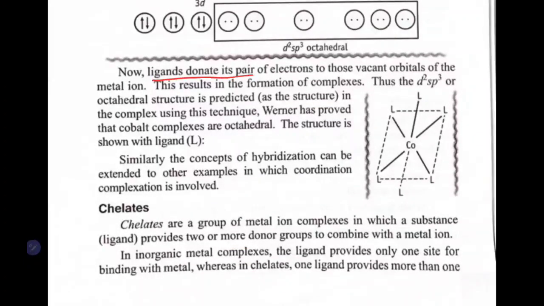Now ligands donate a lone pair of electrons. So one NH3 will donate here, another NH3 will donate here, Cl will donate here, then NH3 here, NH3 here and NH3 here. So in the case of our cobalt, all these will donate their electron pair because they have an excess of electrons. Hence we call them ligands, and they donate the electron pair and form a complex.